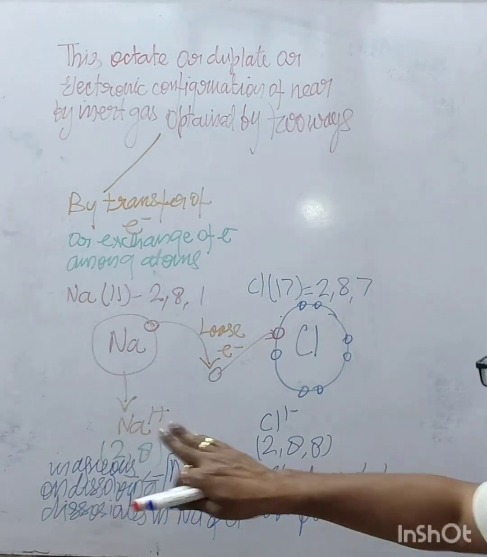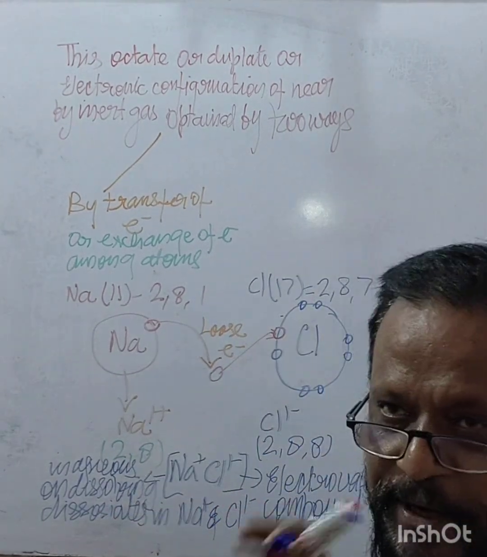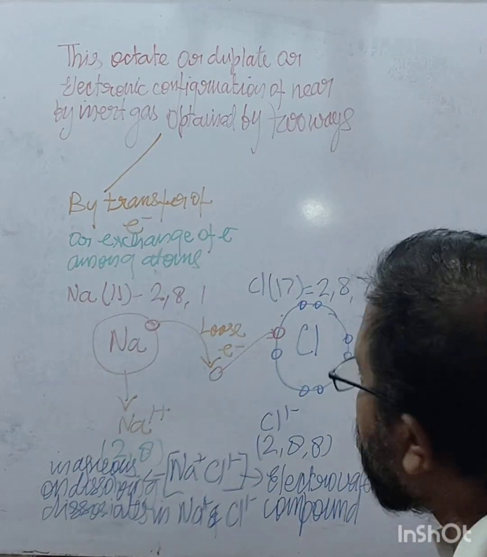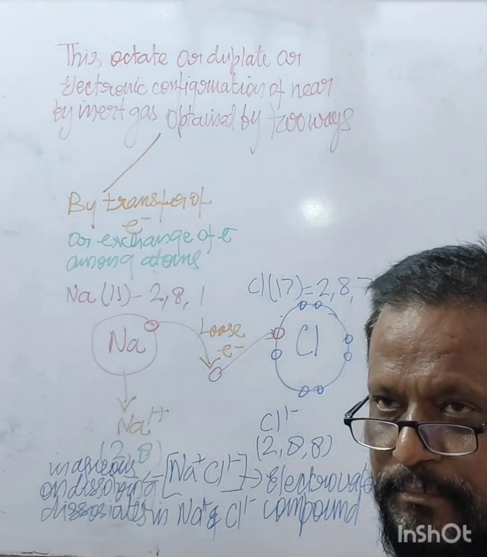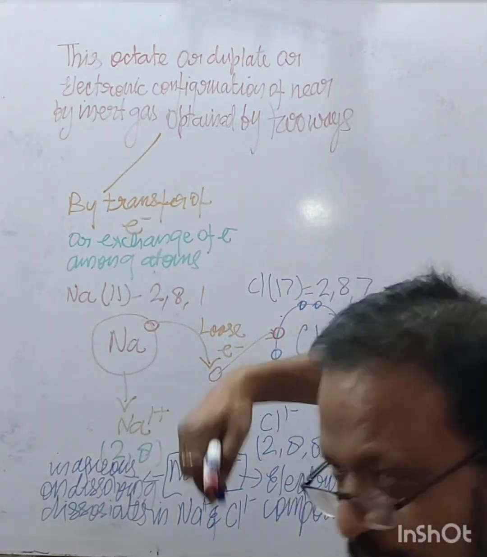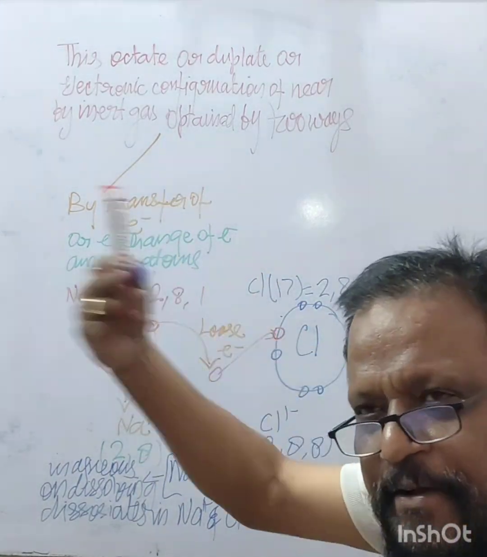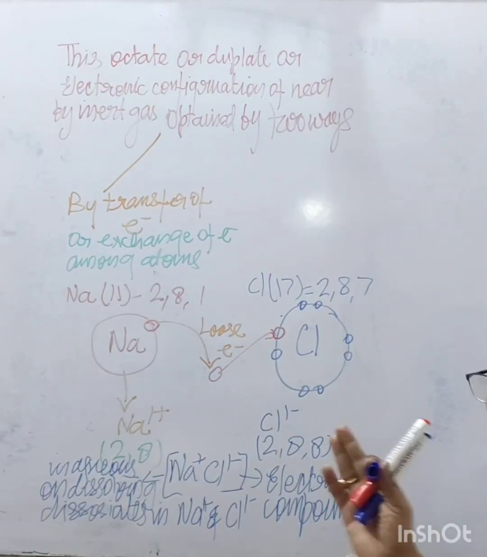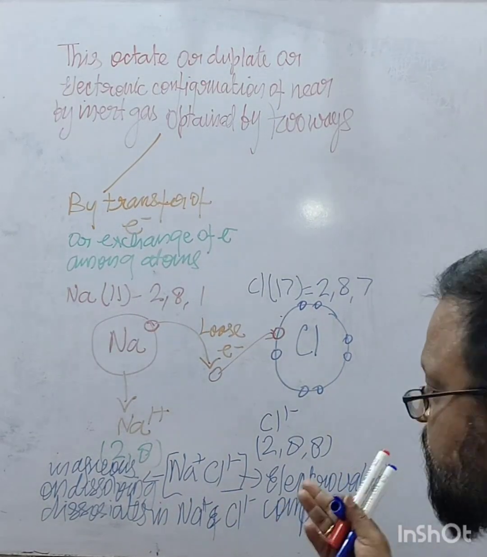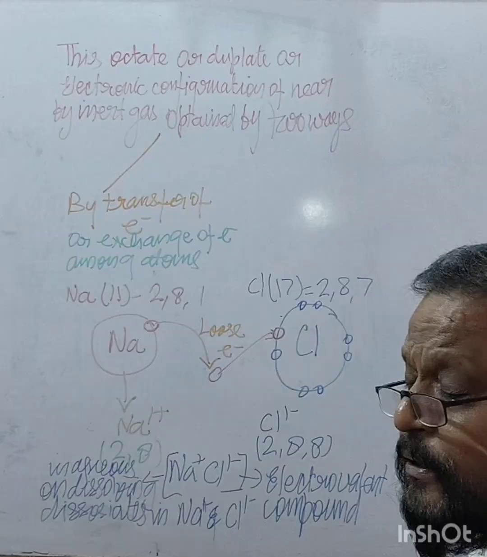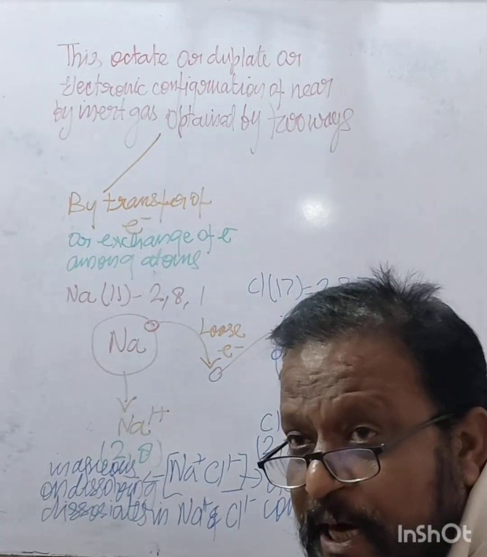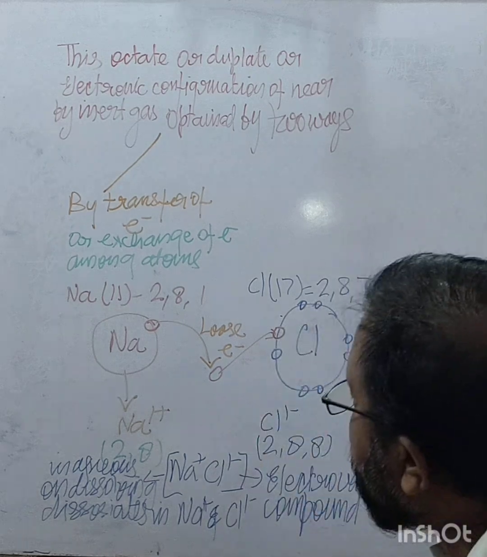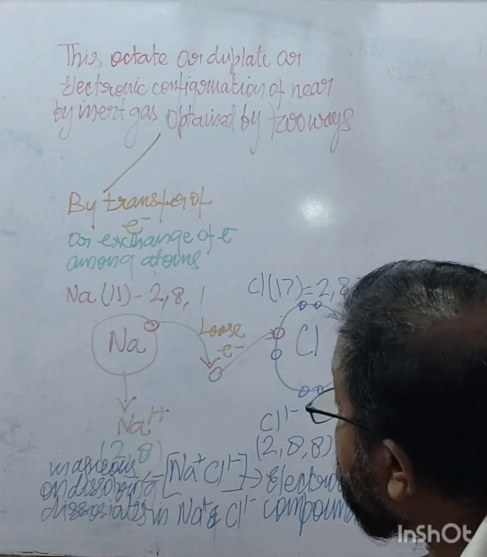So these are electrovalent compounds, here between sodium and chlorine. This is transfer of electron. Sodium gave, chlorine takes. That's all. One gets a positive charge, the other gets a negative charge. Since they have opposite charges, there is an electrostatic force of attraction.